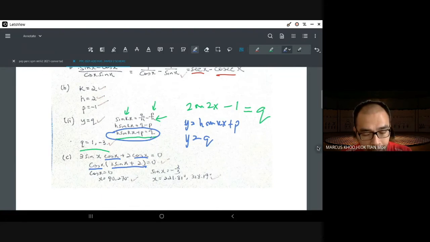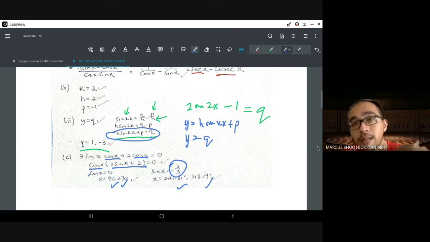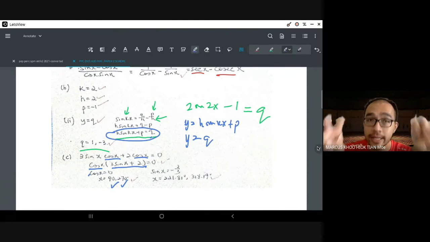So you get cos x equals to 0. There should be two angles, okay, and sine x equals to negative 2 over 3, and there should be two angles. And I took you on a very long journey about this one. Sine negative is which quadrant? Okay, quadrant 3, quadrant 4. Okay, find the basic angle, find the base angle. After you find the base angle, find the angle in the third and the fourth quadrant. Okay, and so on and so forth. So the step is always the same, but if you have forgotten the step, then that's where this question becomes difficult.